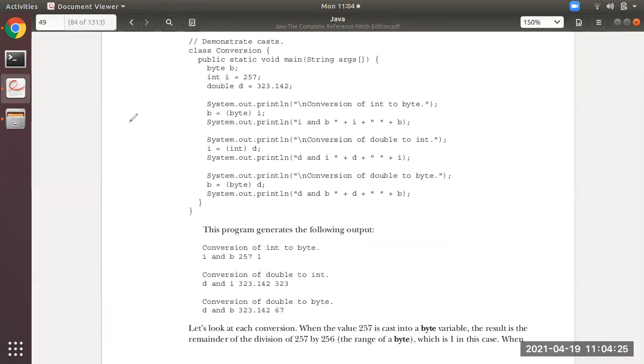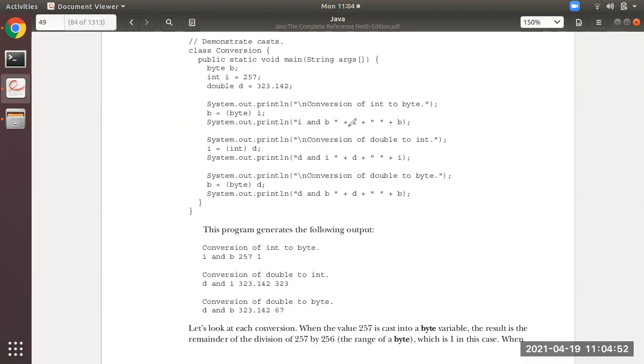So now you see b equal to (byte) i. Casting is done. Means you are assigning an integer value into a byte variable, a larger size into a smaller size.